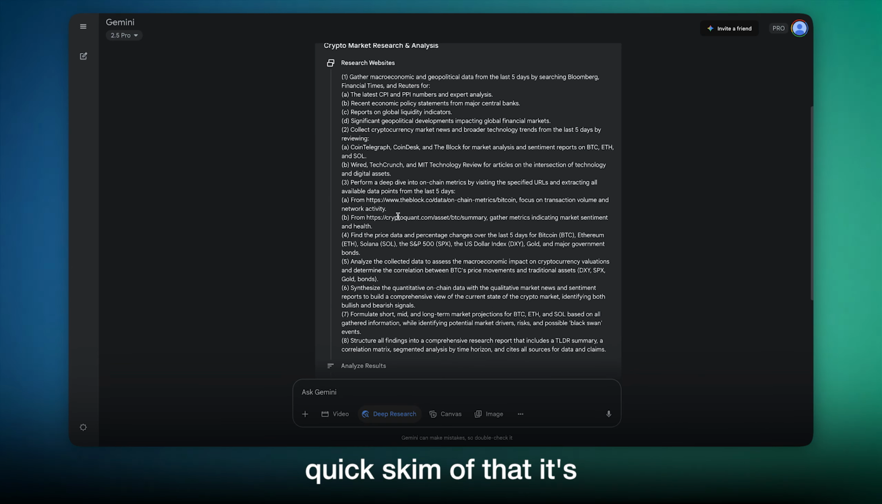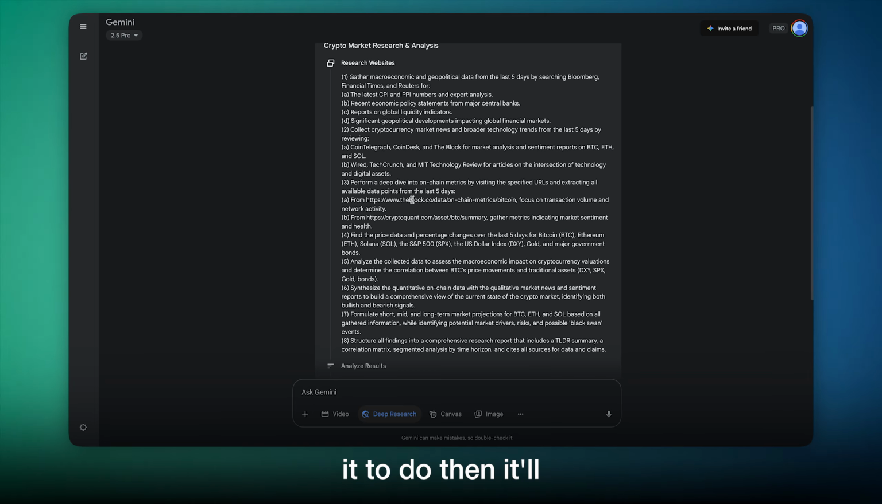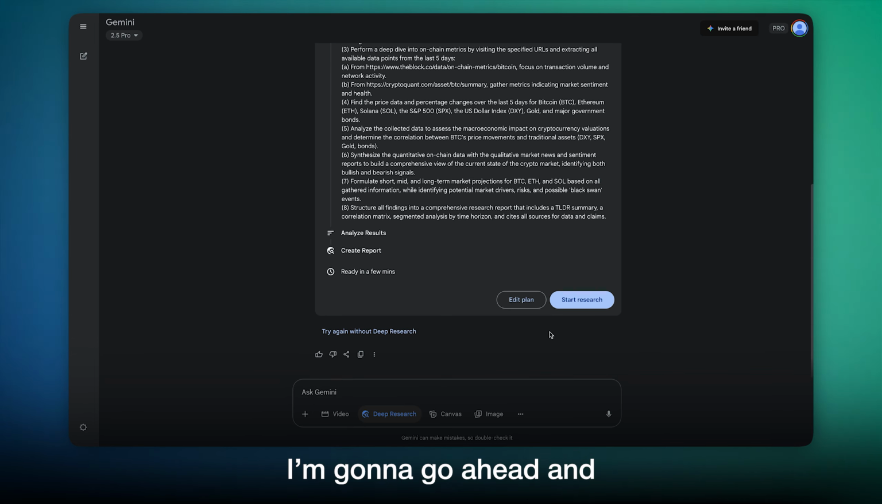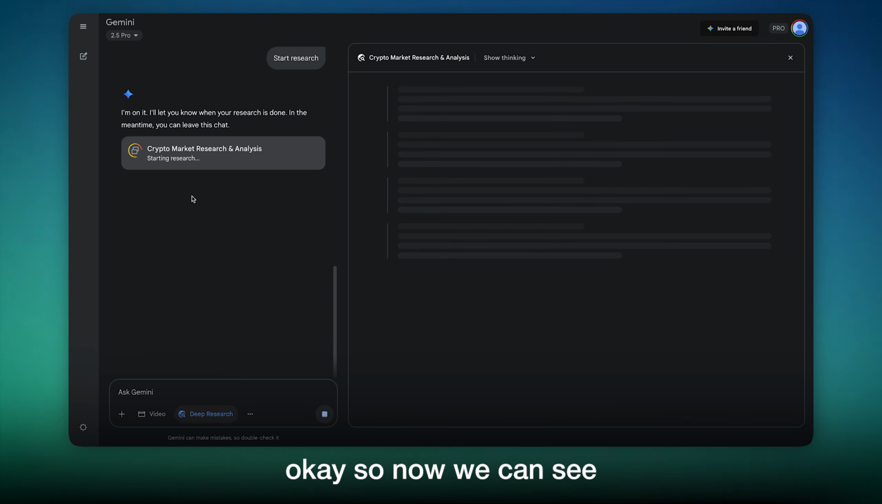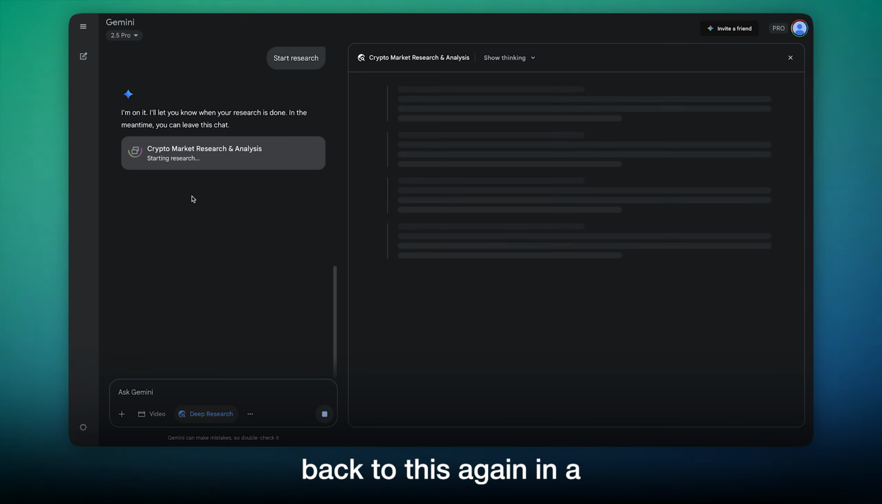We'll go ahead and take a quick skim of that. It's basically reiterating the things that we want it to do. Then it'll analyze the results and then create a report. So I'm gonna go ahead and click start research. Okay, so now we can see it's working its magic, and I'm going to come back to this again in a few minutes.